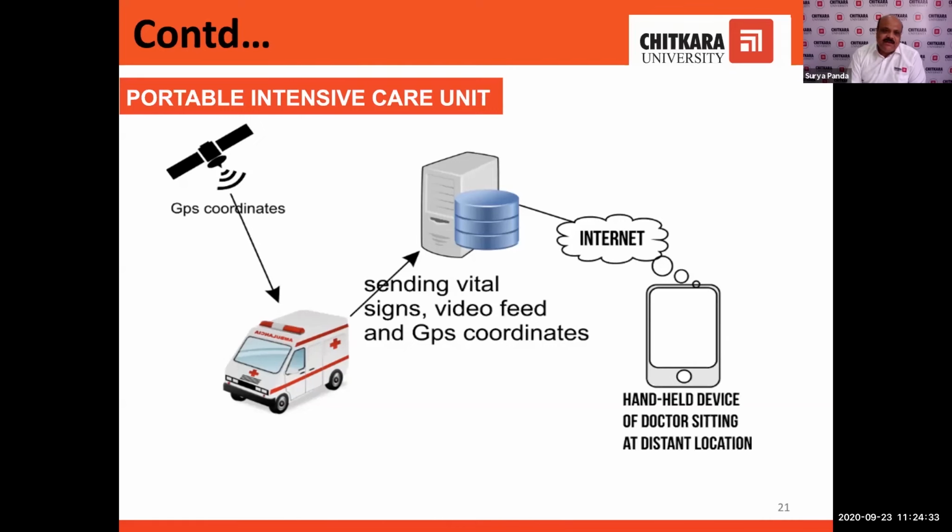Once a particular problem came to our mind: if a person is traveling in an ambulance, how will he or she get medical assistance during transit, or even if the ambulance gets stuck in traffic, how will the patient get medical assistance and immediate life-saving drugs?